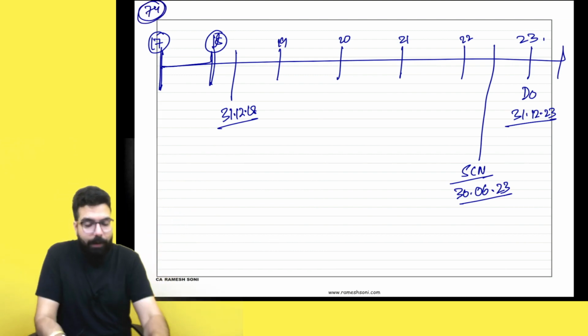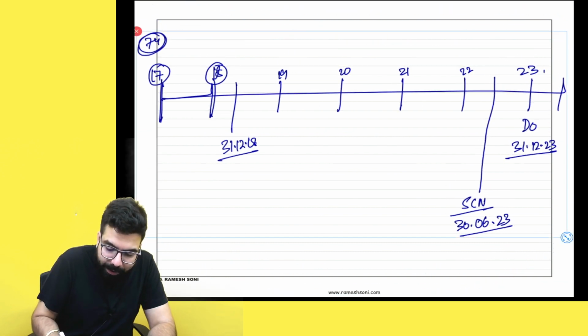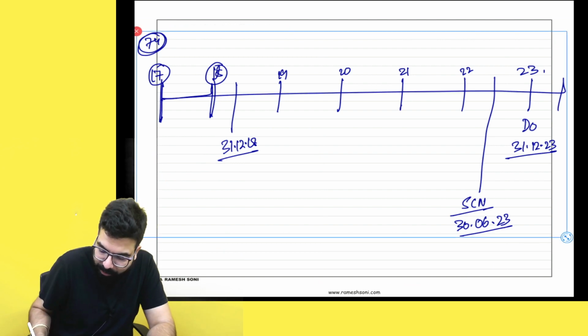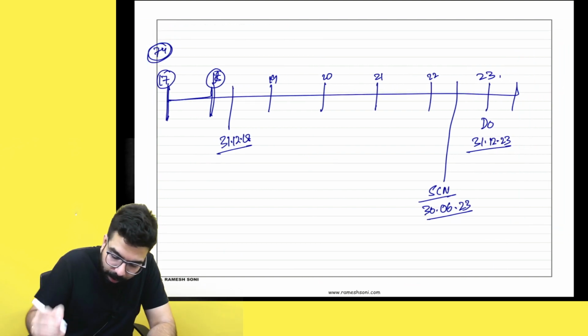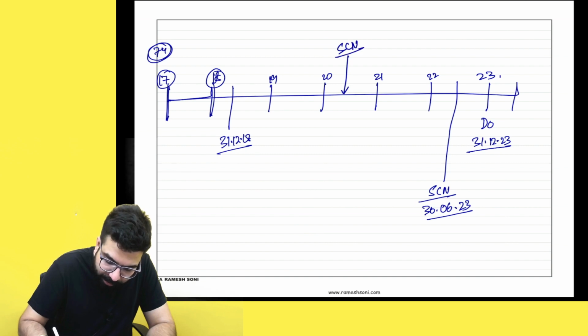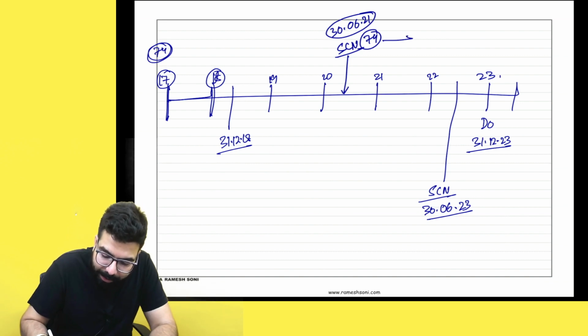Now supposing the officer went ahead. People listen to me very carefully. The officer issued you a show cause notice under section number 74. Okay. Supposing he issued a show cause notice under section number 74 on 30th June 2021. And accordingly he issued a demand order under section number 74.